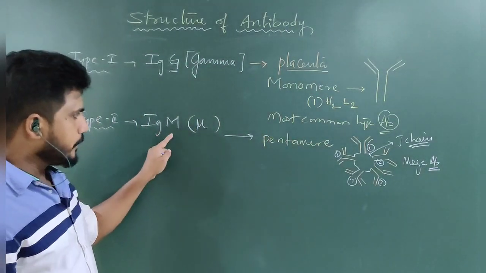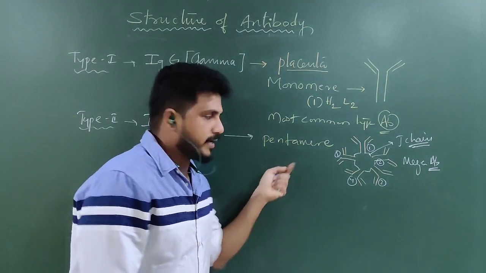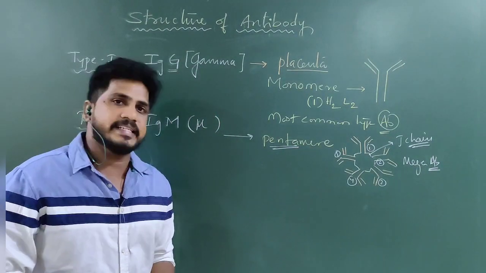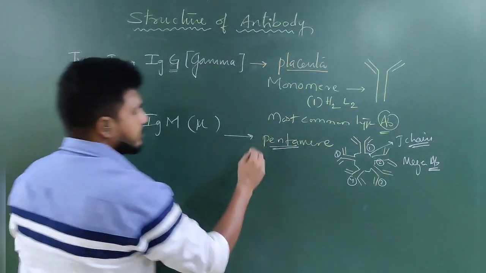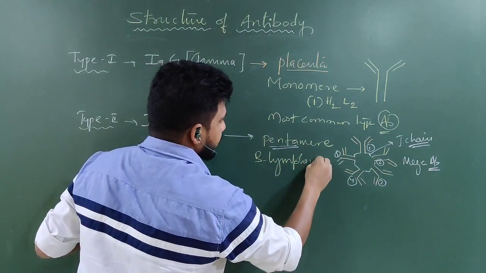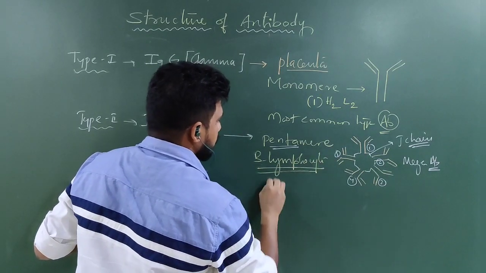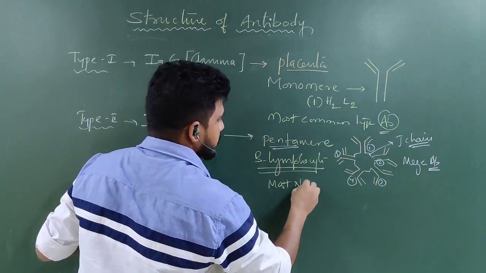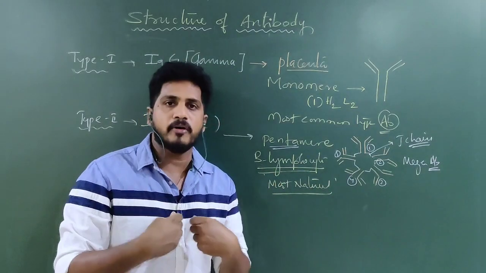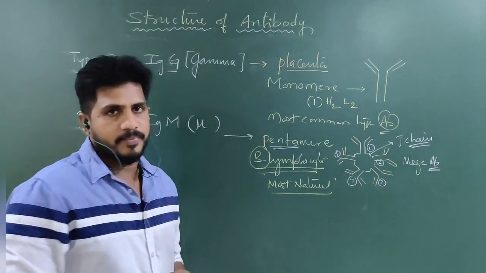This mu is a pentamer. Penta means 5. Where does it generally exist? It exists from B lymphocytes, and it is the most natural. Why is it called natural? Because it is produced in our body by B lymphocytes.